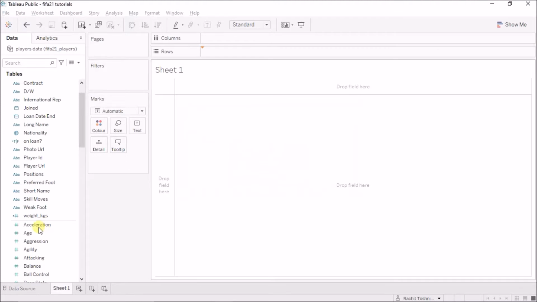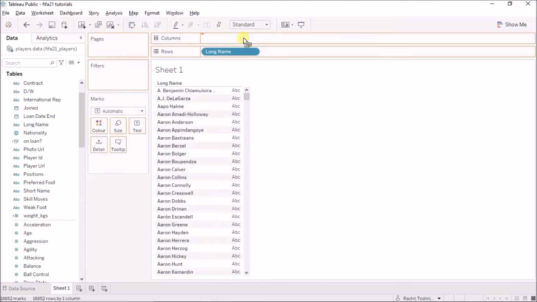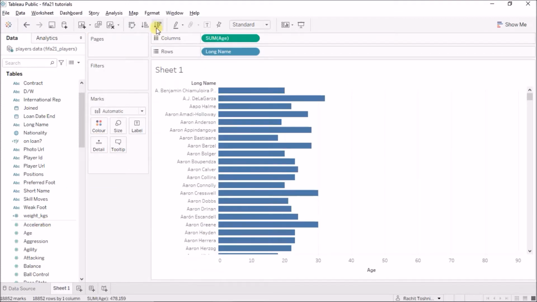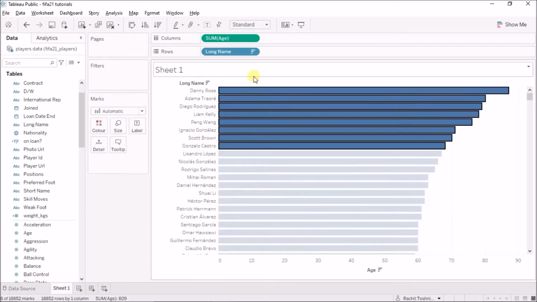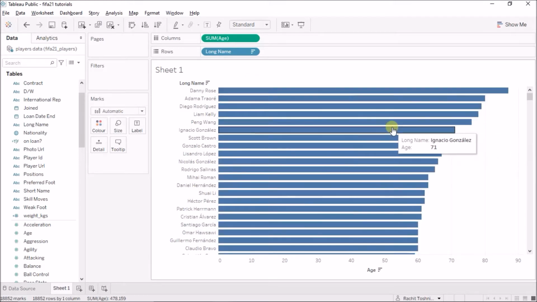I'll add all members and I'll bring the age of those players and I'll sort them in descending order by clicking here. And now I see that Danny Rose, the age is 87, Adama Traore, the age is 80, Diego Rodriguez 79. So now doesn't this sound awkward to you, players having such high ages? Well, there's an issue with this data and this issue is what we are trying to solve now.